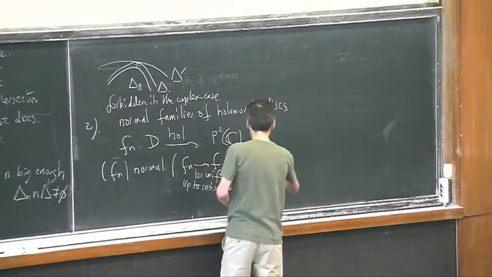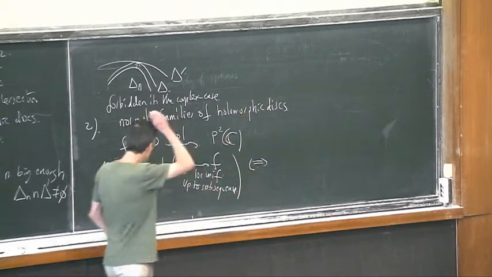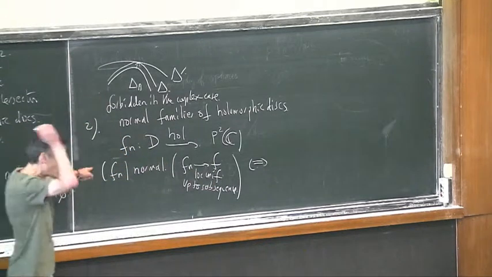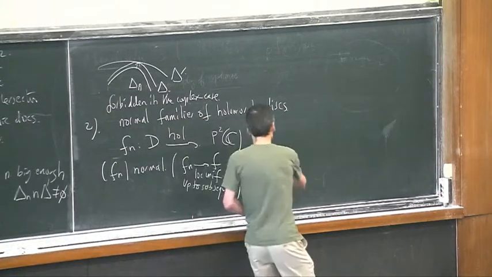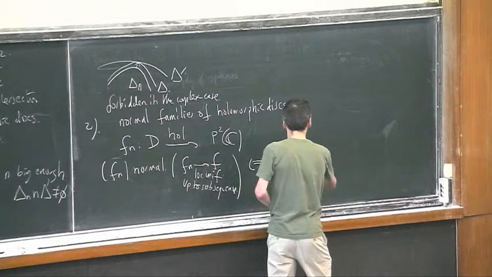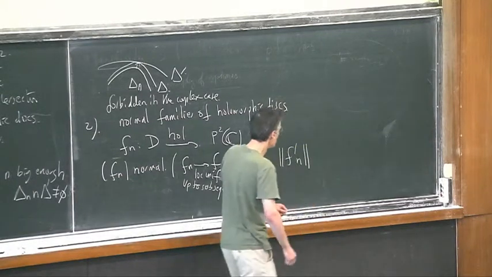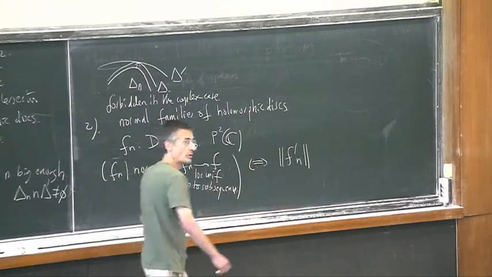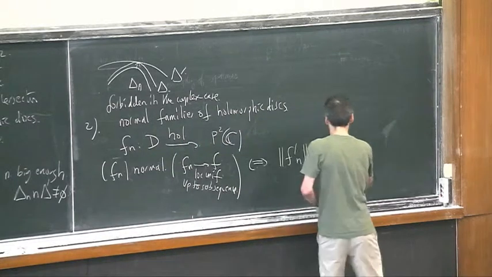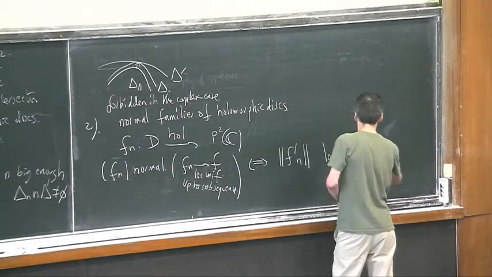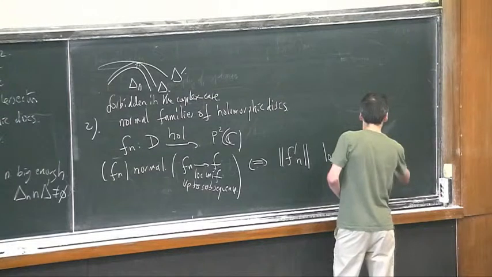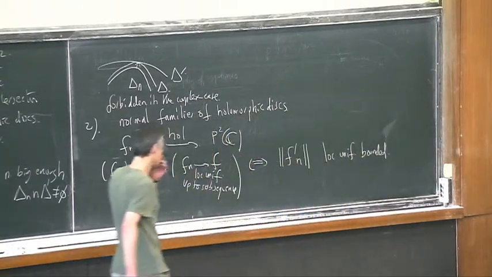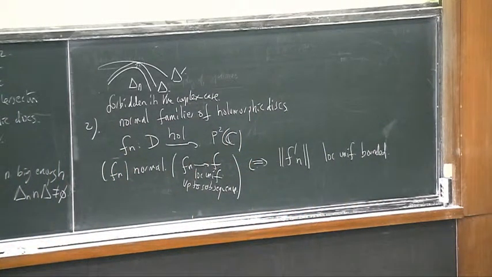if and only if the derivative of Fn is locally uniformly bounded. Again, this derivative is measured in some metric.